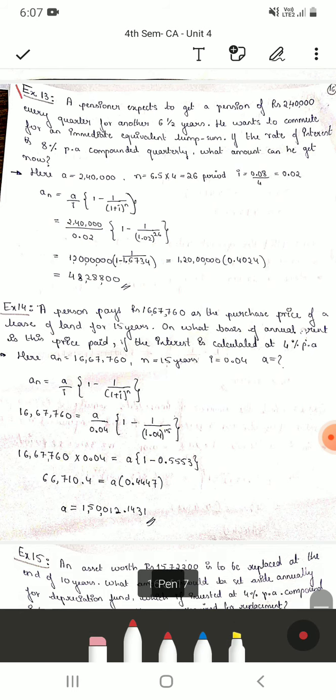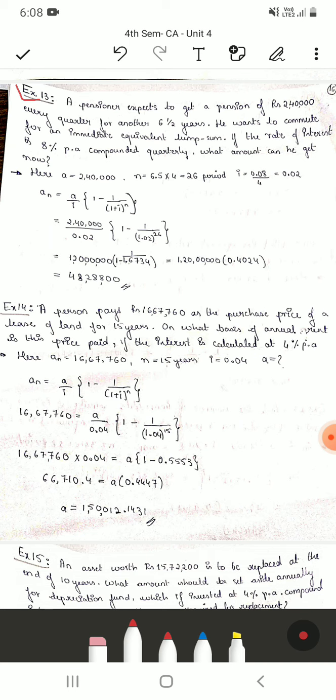So the 13th problem: a pensioner expects to get a pension of rupees 2,40,000 every quarter for another 6.5 years. He wants to commute for an immediate equivalent lump sum. If the rate of interest is 8% per annum compounded quarterly, what amount can he get now?